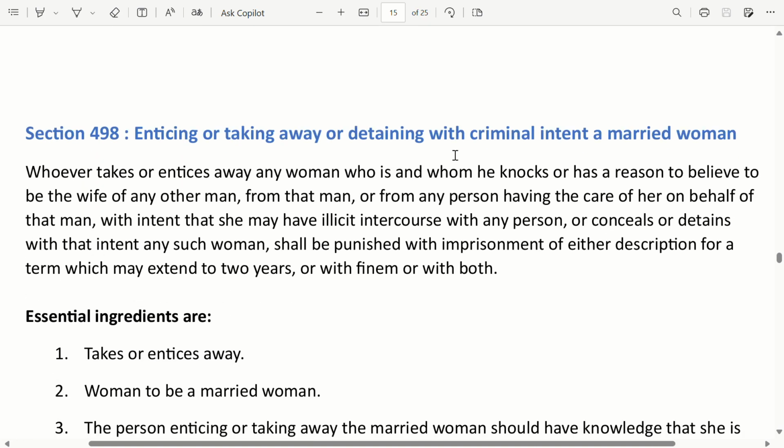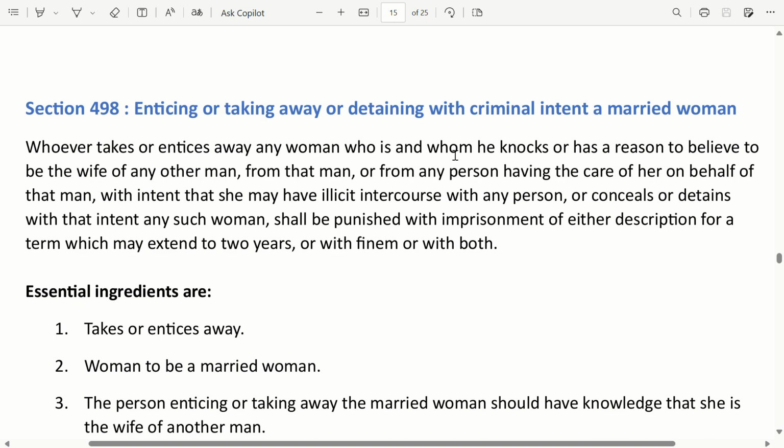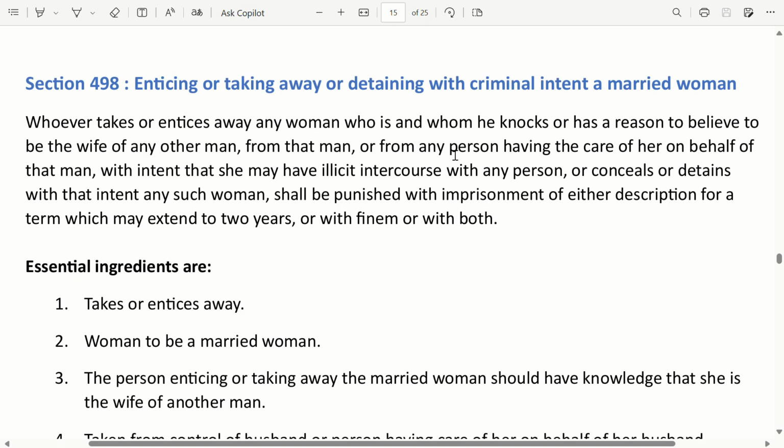Section 498, enticing or taking away or detaining with criminal intent a married woman. Whoever takes or entices away any woman who is, and whom he knows or has reason to believe to be, the wife of any other man, from that man or from any person having the care of her on behalf of that man, with intent that she may have illicit intercourse with any person, or conceals or detains with that intent any such woman, shall be punished with imprisonment of either description for a term which may extend to 2 years, or with fine, or with both.